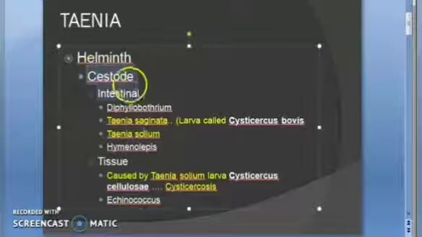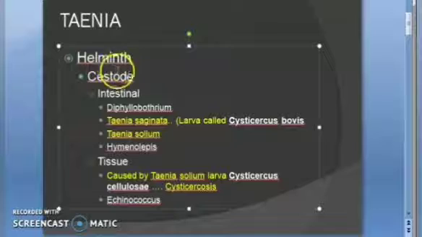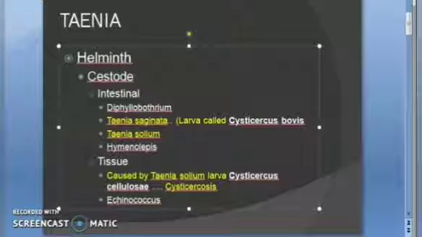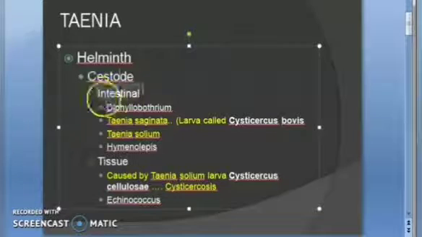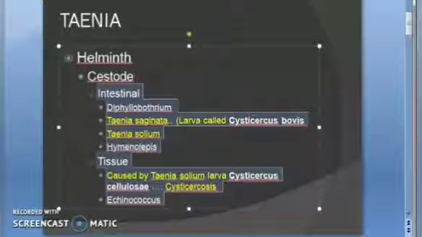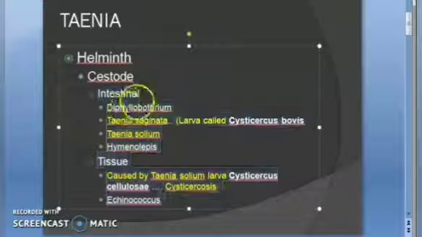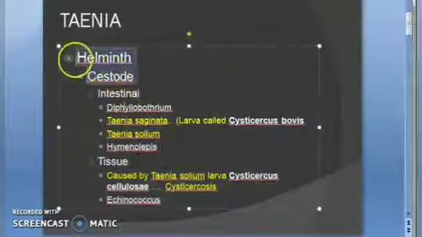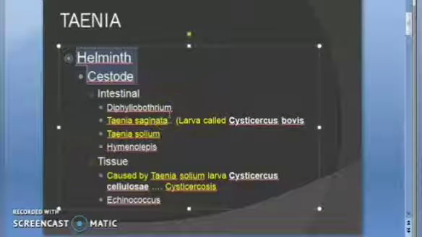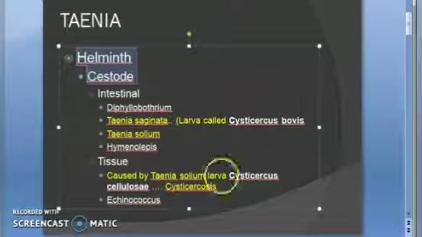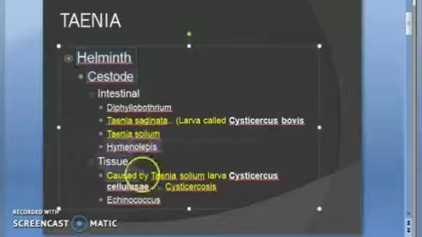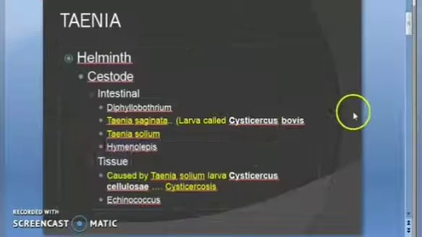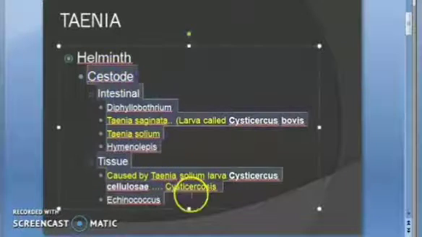Then coming to cestode. It is a cestode because under helminth you have three things: cestode, trematode and nematode, correct? So guys, we have cestode, trematode, nematode. Currently we are looking at cestodes. If you want to understand what all these words are and if they are sounding strange, go to the parasitology introduction video and watch it, okay? So you have cestodes, trematodes, nematodes. Currently we are in cestodes.